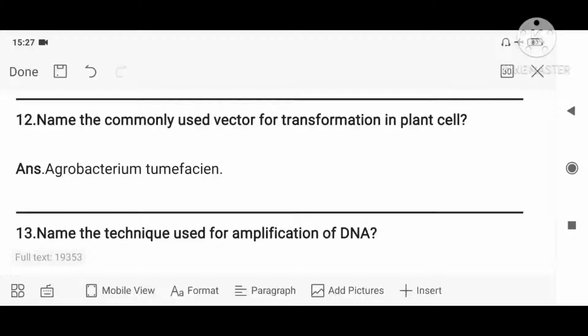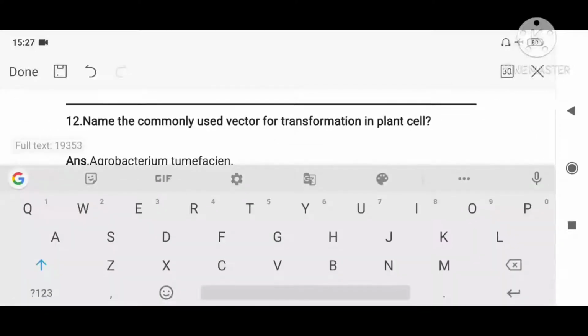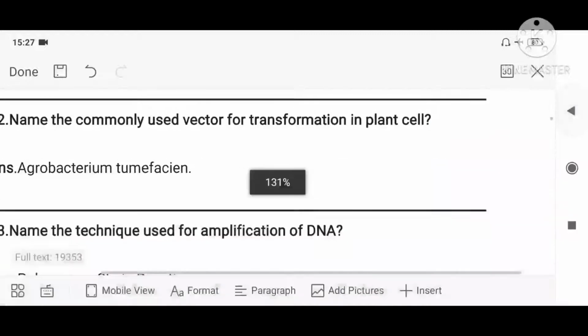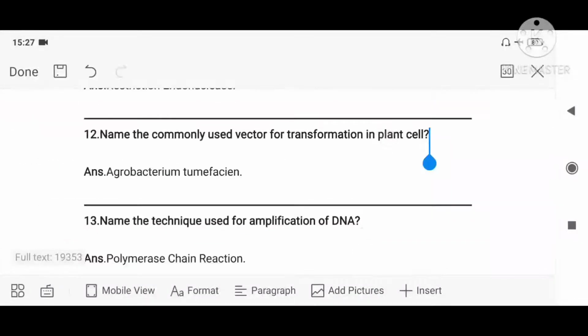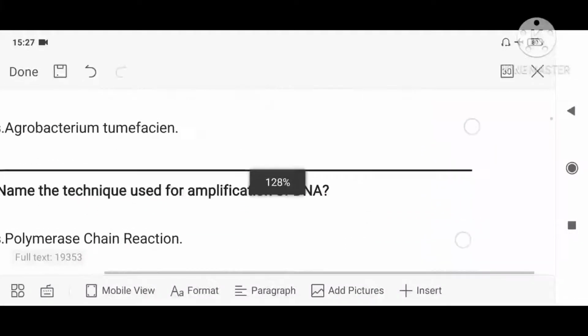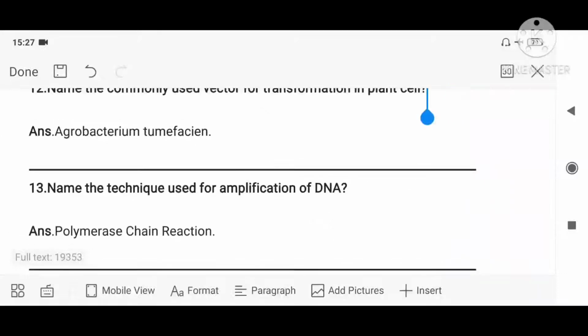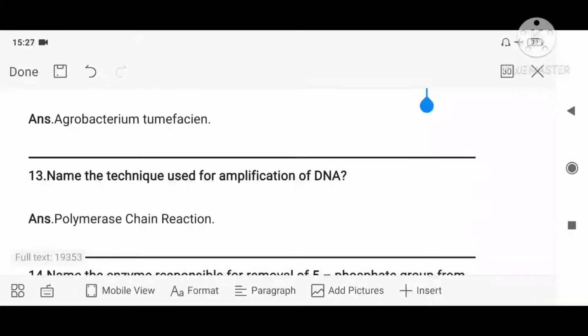If I want to introduce into bacteria, what will I choose? That is bacteriophage. We will be choosing bacteriophage. The next question is, name the technique used for amplification of DNA. I am getting a segment of DNA and I want to make many copies. That is what we call amplification. Increasing the number. For that, the technique we are using is polymerase chain reaction.